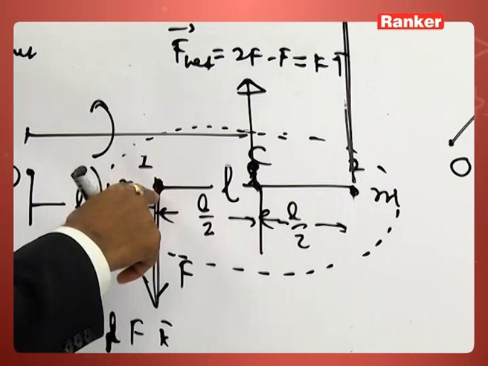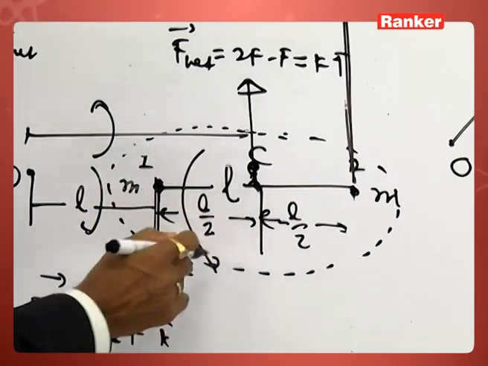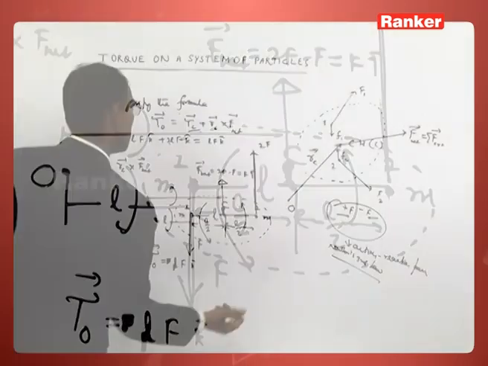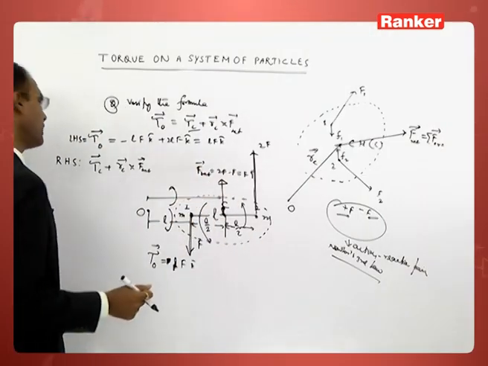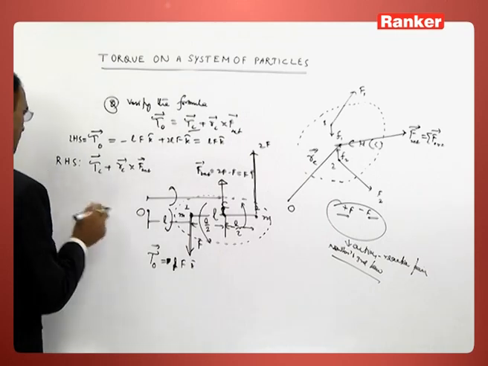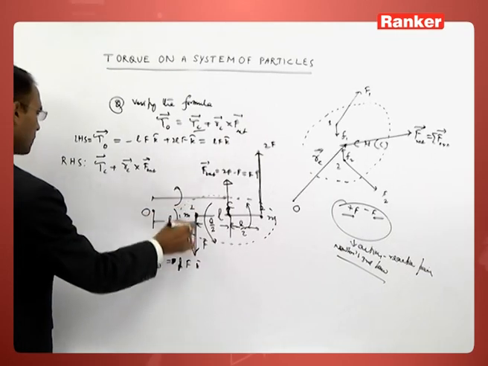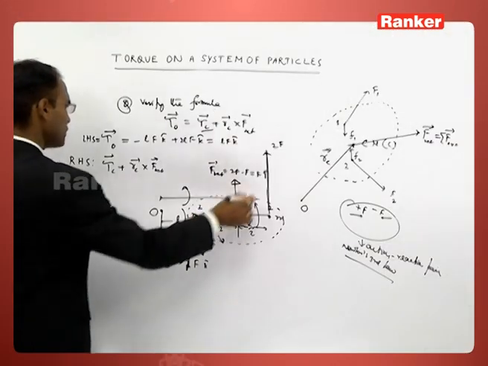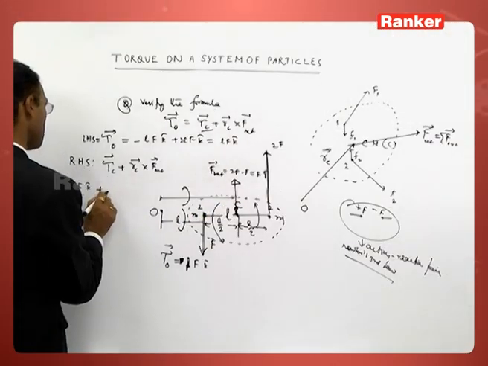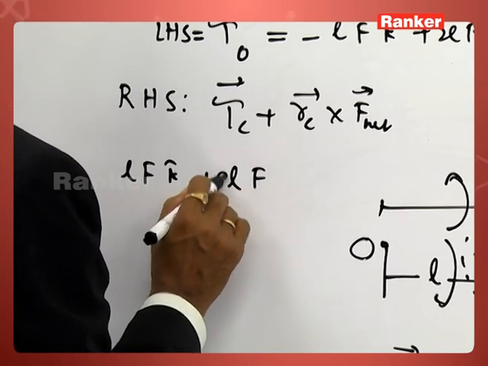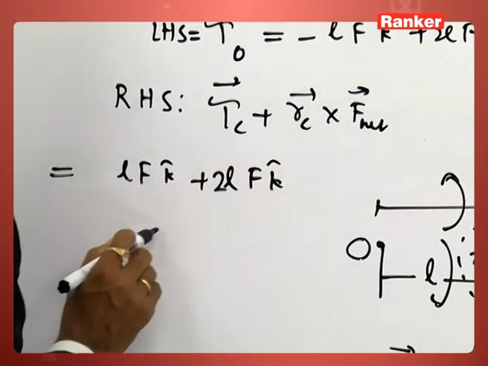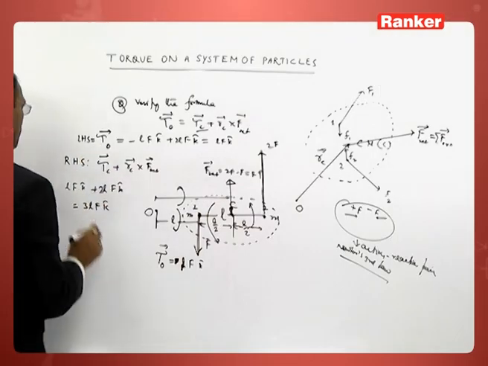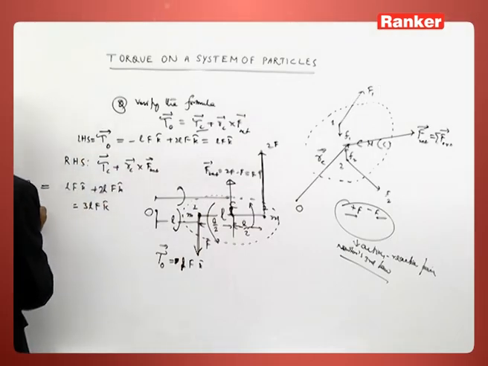With respect to the center of mass, this force will produce a torque in anticlockwise sense, and this force will also produce a torque in anticlockwise sense. Therefore, the torque produced by F is L into F k cap. The torque produced by 2F about the center of mass is L into 2F, that is 2LF k cap. That is equal to 3LF k cap. This is tau C.